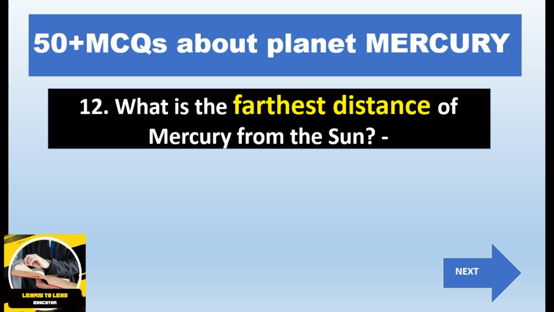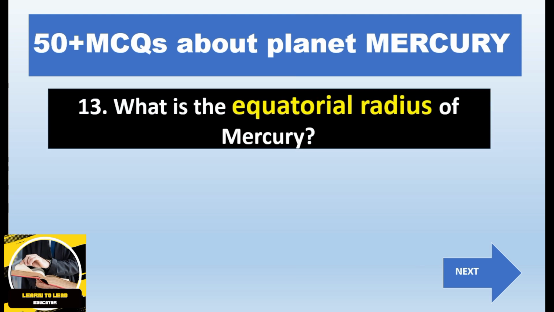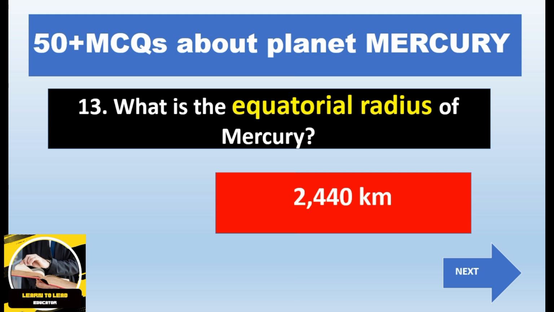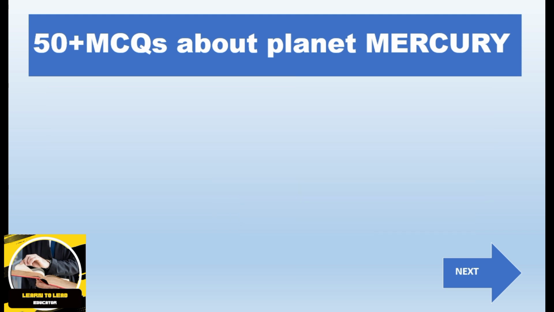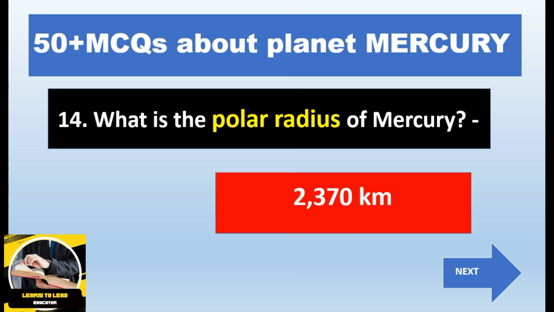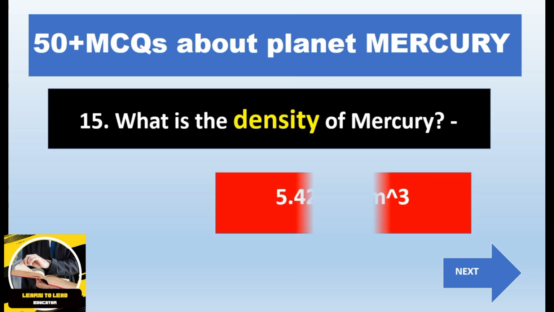What is the farthest distance of Mercury from the Sun, that is 70 million kilometer. What is the equatorial radius of Mercury, that is 2440 kilometer. What is the polar radius of Mercury, that is 2370 kilometer. What is the density of Mercury, that is 5427 gram.